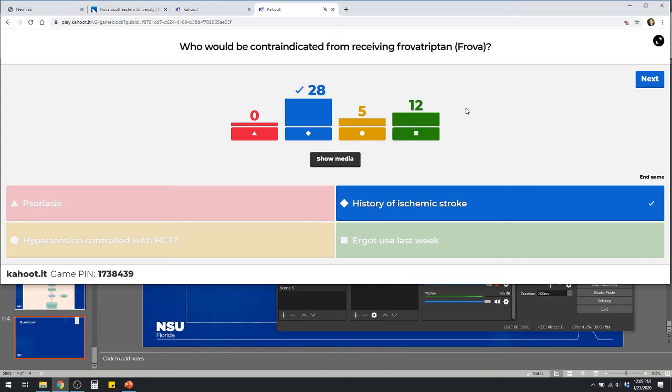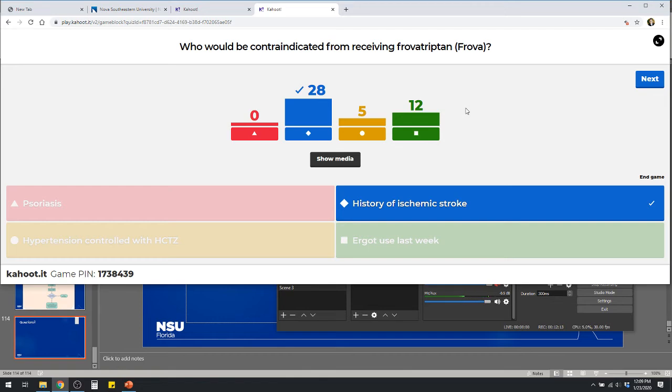Yes. So remember, because it's a vasoconstrictor, if they're at risk for stroke, that could induce that potentially. So that would not be a good candidate for that. In terms of ergot use, what's the time frame we're thinking of? Like 24 hours or so, right? Maybe 24, 48 hours, depending. So that would be one I'd be very cautious about using if it was much closer.